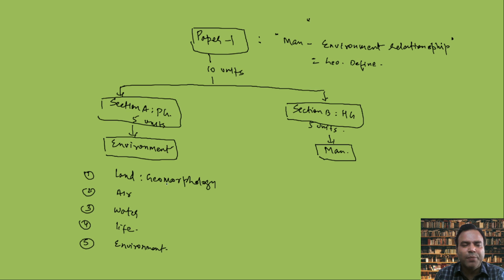So geomorphology means the study of landforms. Landforms are created by endogenetic and exogenetic forces, and by other landform development factors like climate, slope, etc. There are theories created to explain it, like plate tectonics, continental drift, and slope development theories. This is your syllabus of unit number 1.